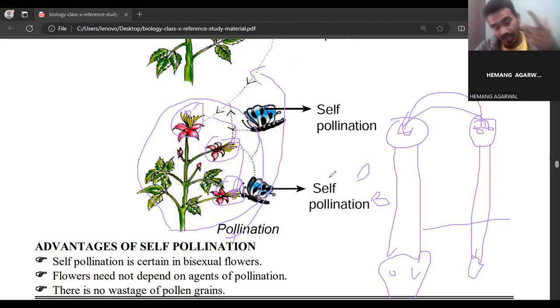But if a butterfly or any honeybee carries the pollination, there is a possibility that they go here and there, and sometimes pollen grains can be wasted. But here there is no possibility that pollen grains go to waste. So these are some advantages of self pollination.